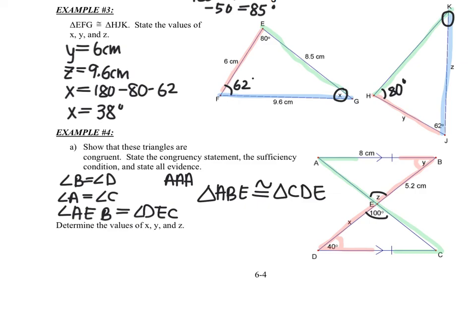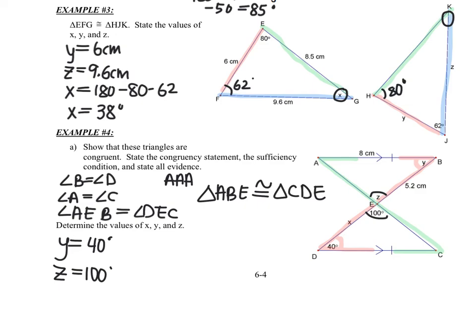I can see right here with my Z pattern, I already said that these two angles are equal. So I can state that Y is equal to 40 degrees right away. I can also state that Z is equal to 100 degrees because of that opposite rule. And now all I have is X.